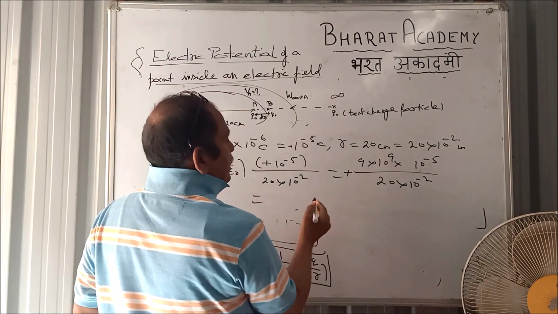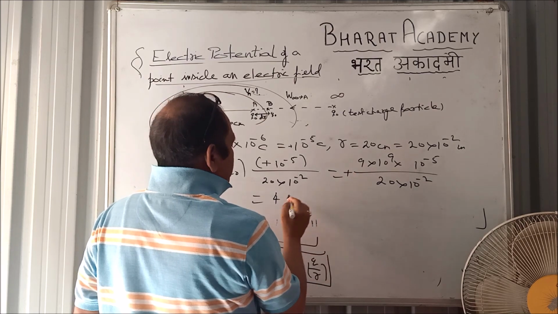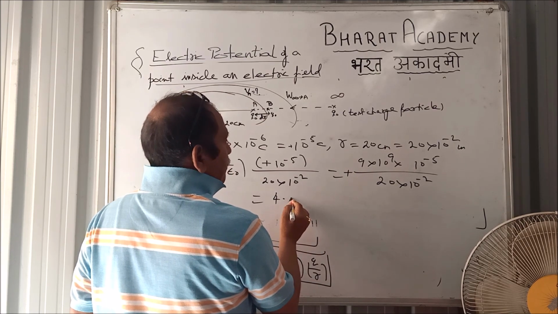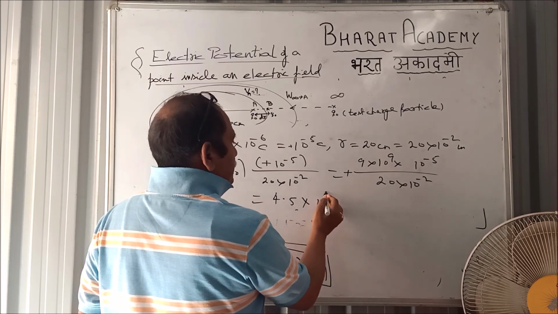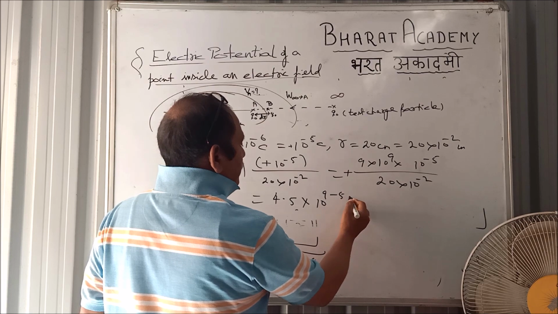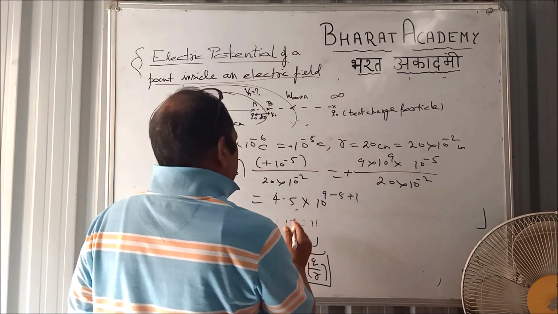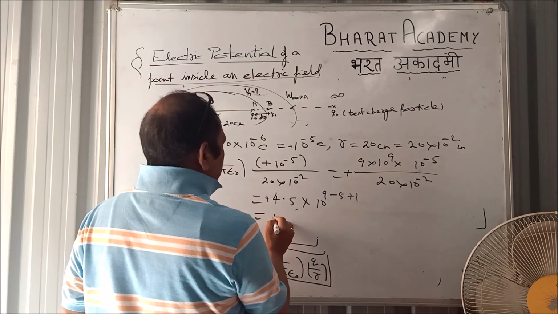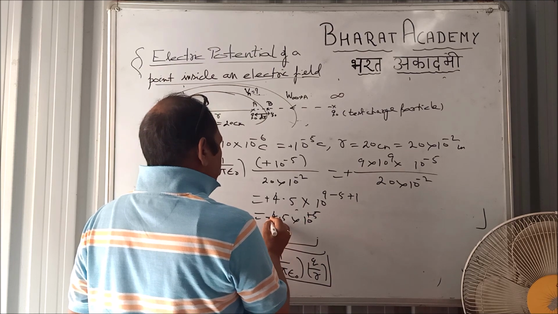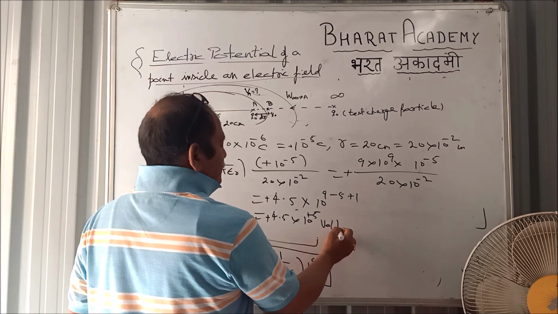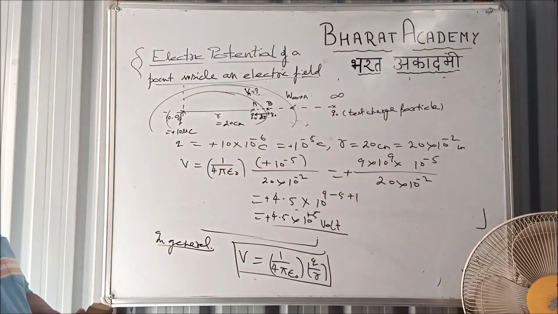So by calculating this, 4.5 into 10 to the power 9 minus 5 microcoulomb plus 1, right? So what we will get? 4.5 into 10 to the power plus 5, with positive sign both. This will be the potential of this point, right?